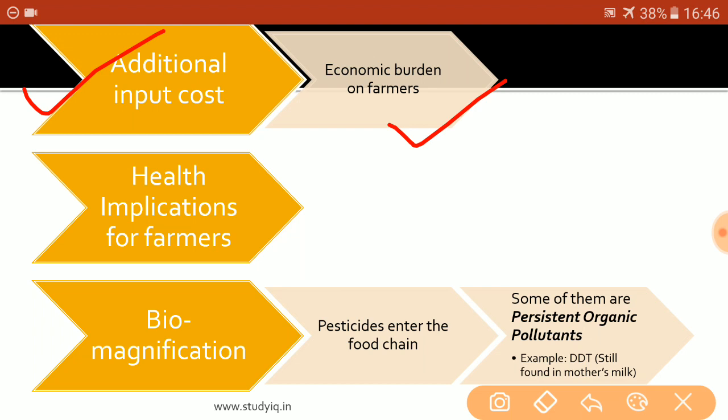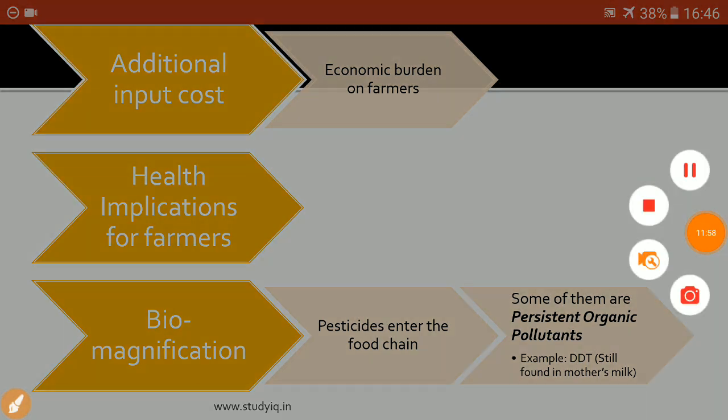It means that one third of the input cost, one third of the expenditure the farmer incurs, is spent on pesticides and insecticides alone. So you can see how much burden they cause on the income of the farmer. And also, the farmer has to take some sort of loan to get these inputs to use in the agriculture sector.